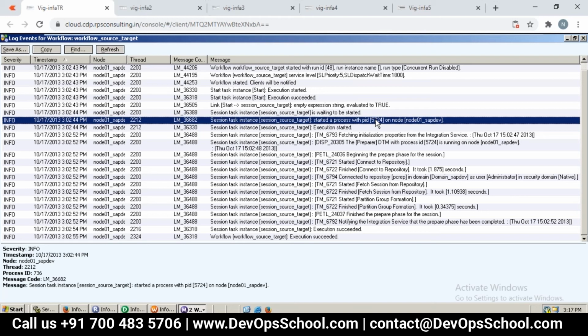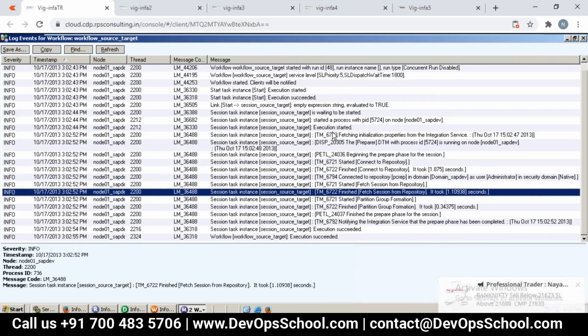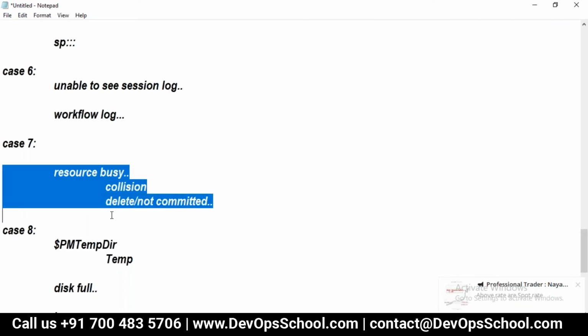We don't need to go and open this log, that log, and so on. We can directly look at the stack. The stack will tell us where there is a problem. Remember this, yeah? Clear, right? So that's it. This way you get to see the problem, which is that it is unable to start this integration service. Yeah? And the resource busy part.